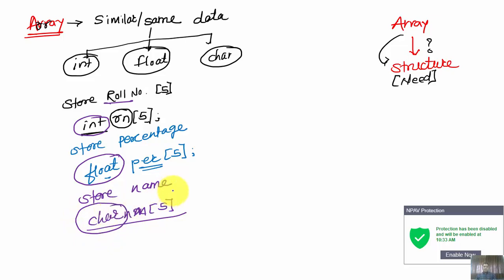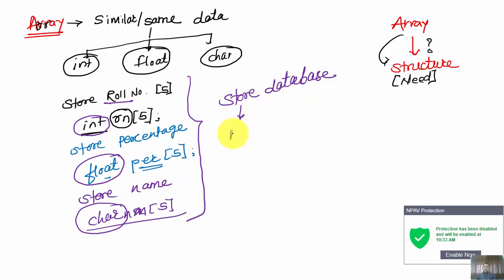Now let us consider I want to club all these entities together, meaning I want to store a database of a student, which is going to store the name of the student, the roll number, and the percentage. All these three quantities, or entities, I am going to club together. In that case, I have to declare one integer array, one floating point array and one character array. Why? Because we can't store data with different data types in the same array.